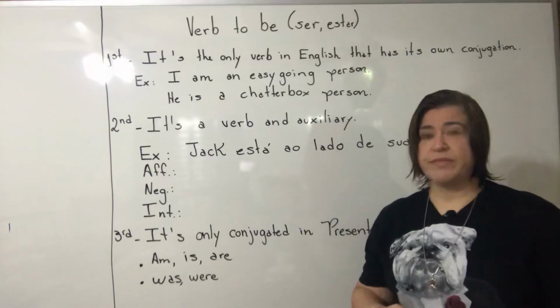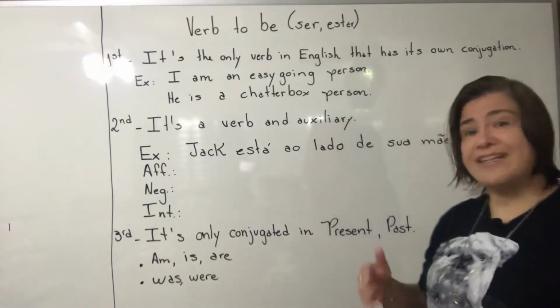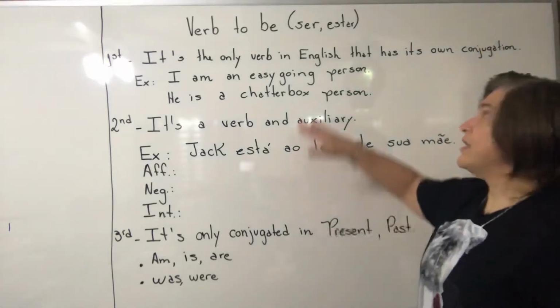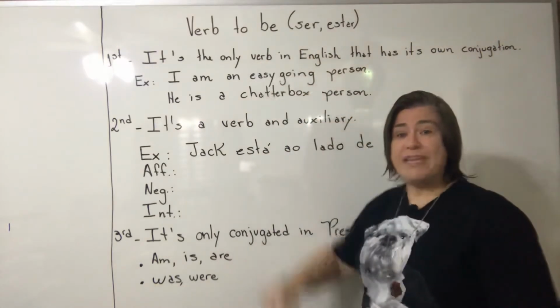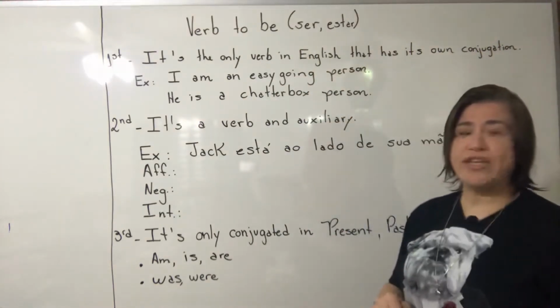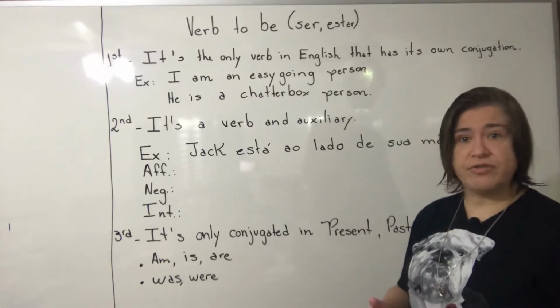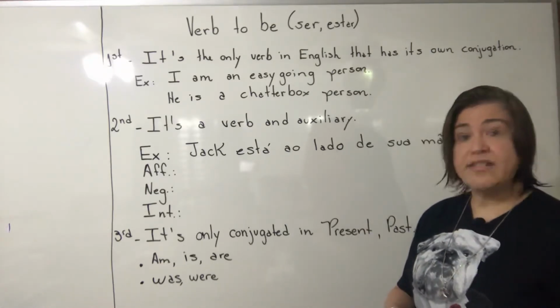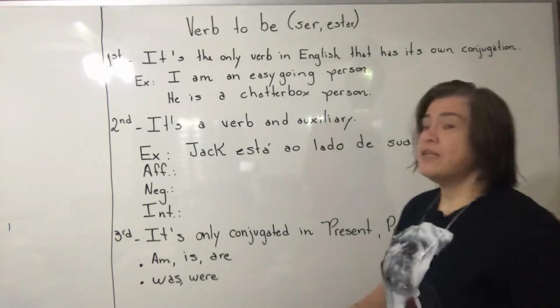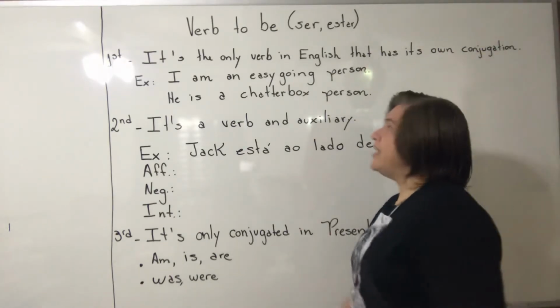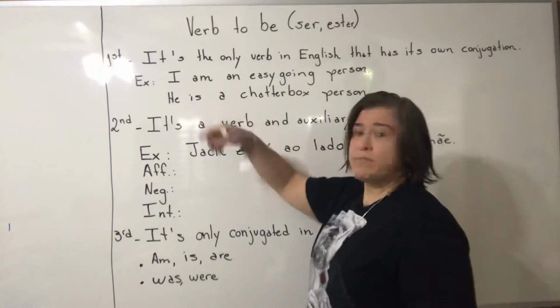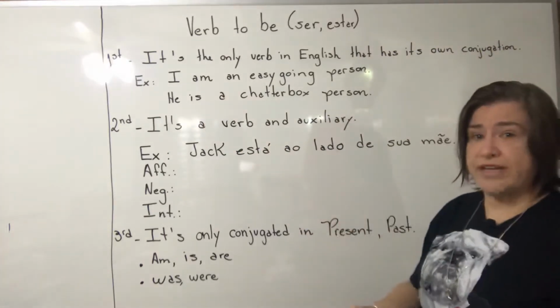Verb to be, no. Verb to be is special because it has a conjugation. So the infinitive form is be, but when we use verb to be in present, it has a different conjugation. That's why it is very special. So let's see verb to be. I have here two examples for you to see the conjugation.